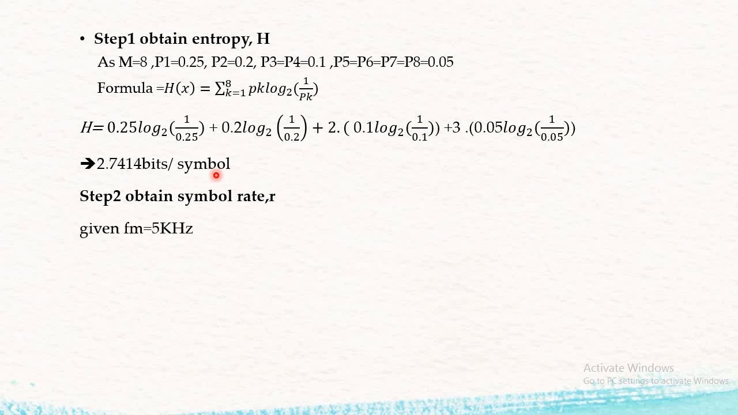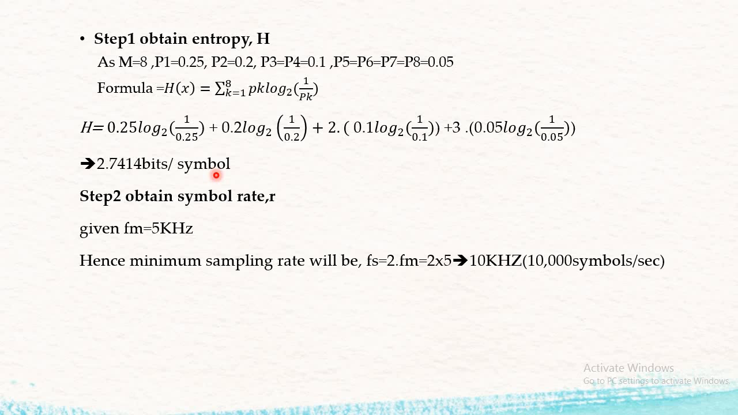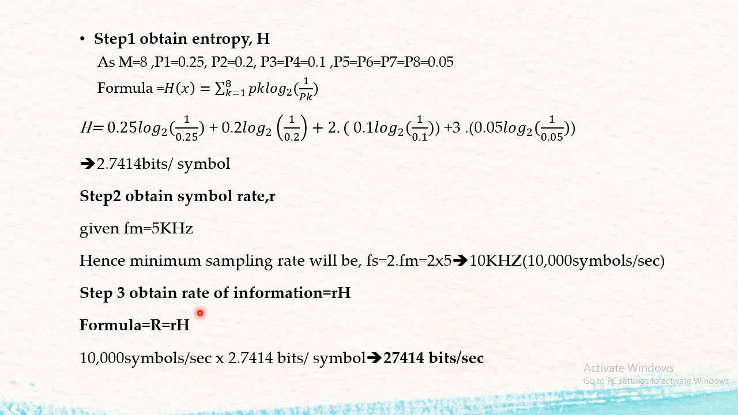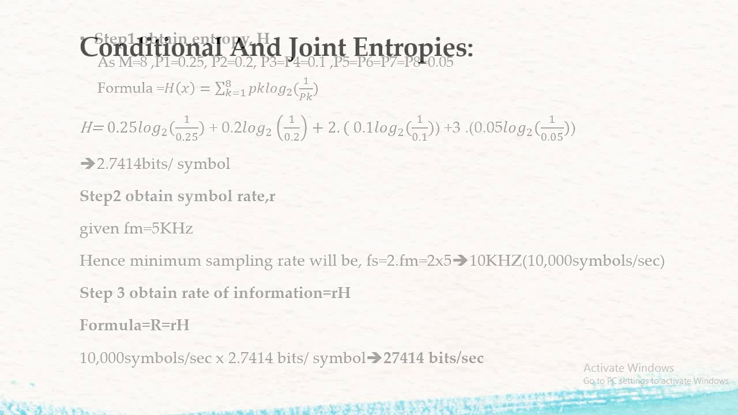Second is obtaining the symbol rate r. Given Fm equals 5 kilohertz, the minimum sampling rate, from the sampling formula, is Fs equals twice Fm. Multiplying by 5, it comes out to be 10 kilohertz, that is 10,000 symbols per second. For information rate, we just put in the values: small r into H. Taking the multiplication, the final information rate is 27414 bits per second.